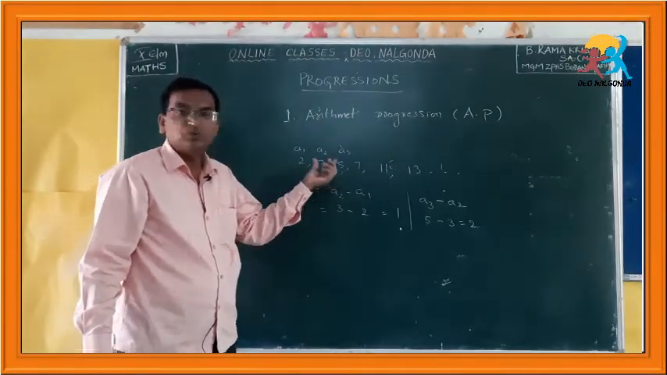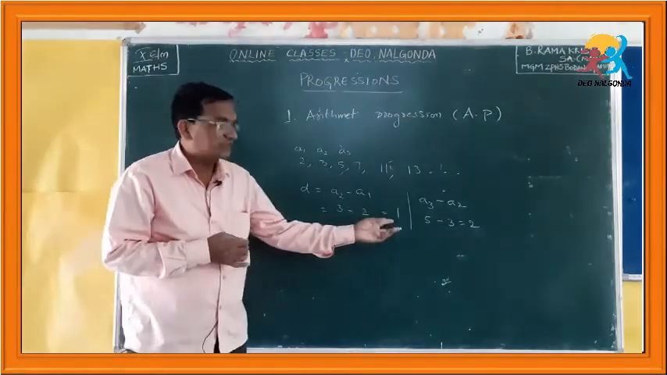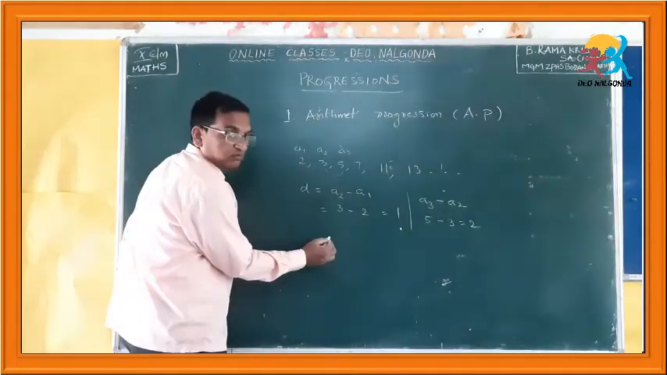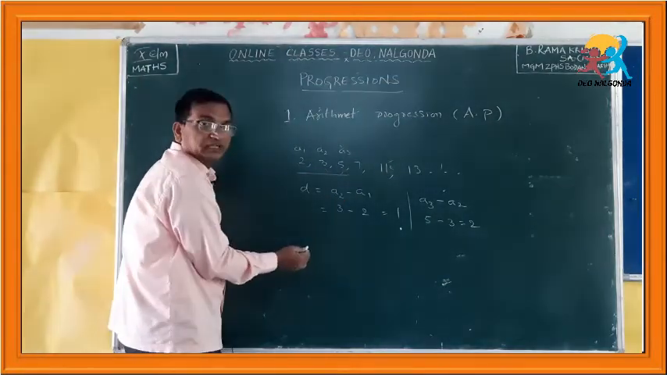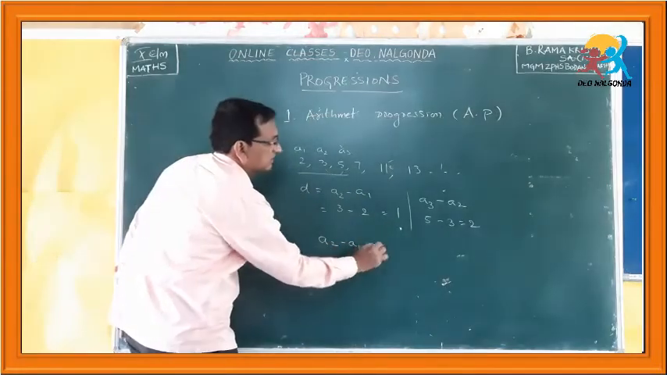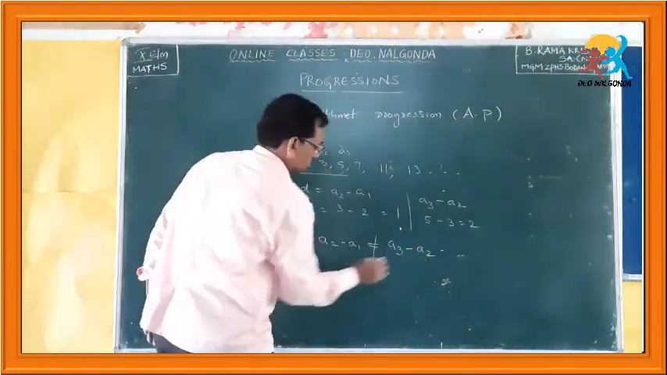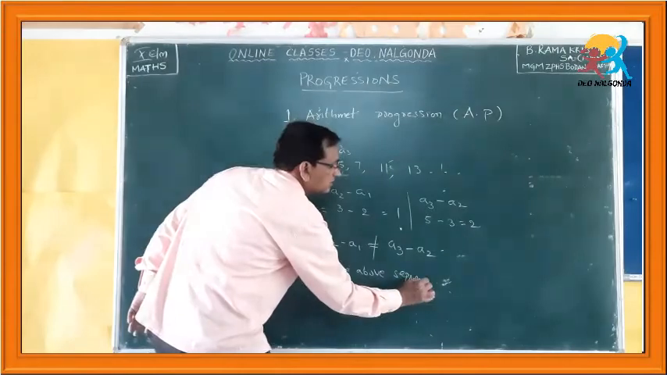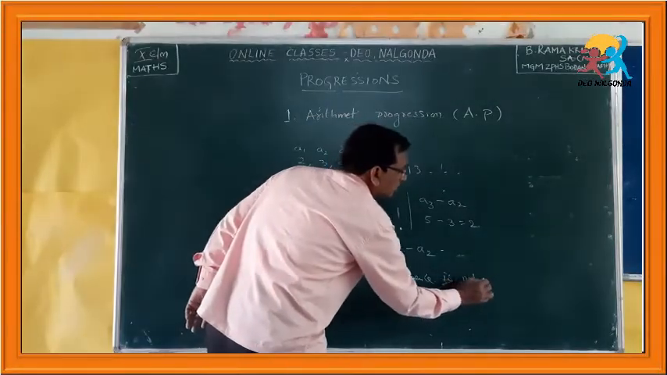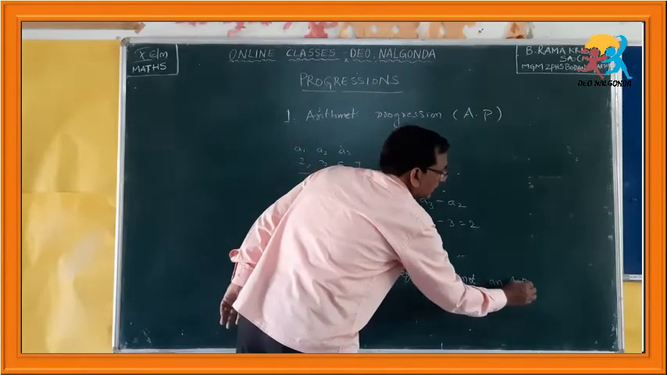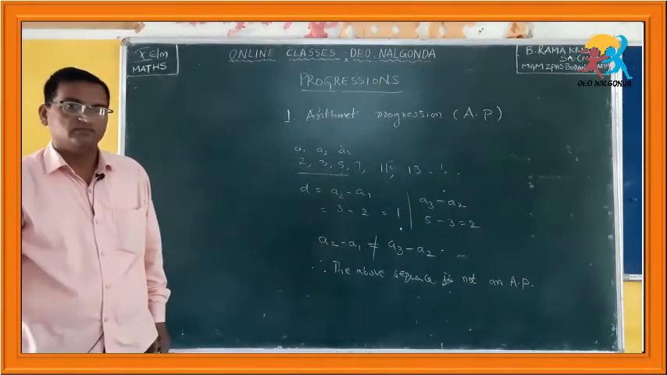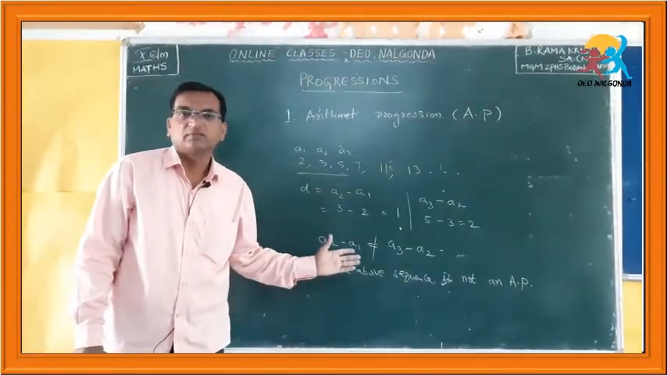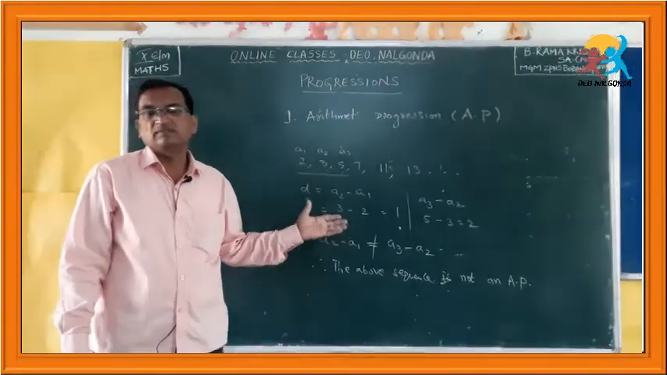Just by taking two successive pairs, you found that the difference is not the same. Then you can simply stop here and conclude that this is not an arithmetic progression, because A2 minus A1 is not equal to A3 minus A2. Therefore, the above sequence is not an arithmetic progression. Okay, simple. Whenever you get differences which are not the same, immediately you can stop and conclude that the above sequence is not an arithmetic progression.